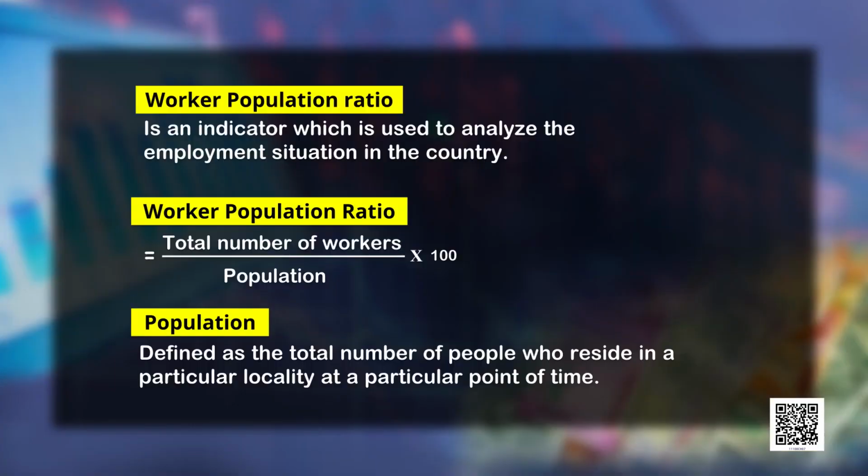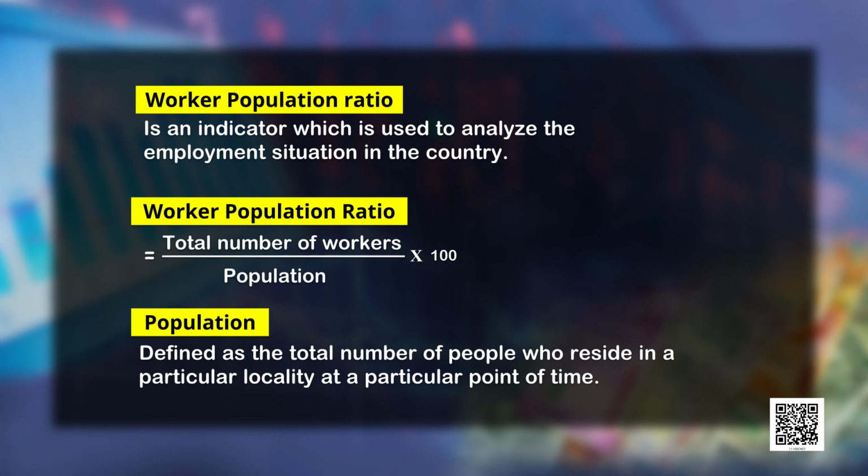So, in India, we use two types of ratios. The first one is the worker population ratio. This ratio depicts how many workers are available per 100 population. The formula for this is number of workers upon population into 100.